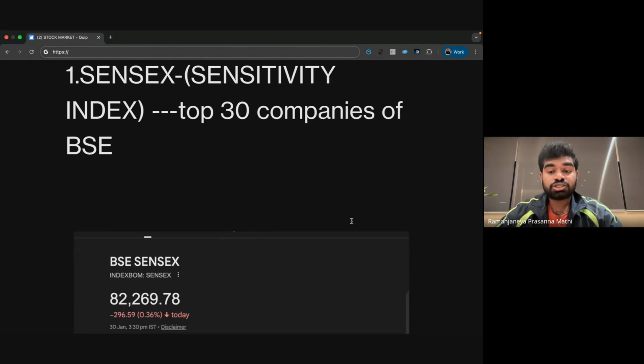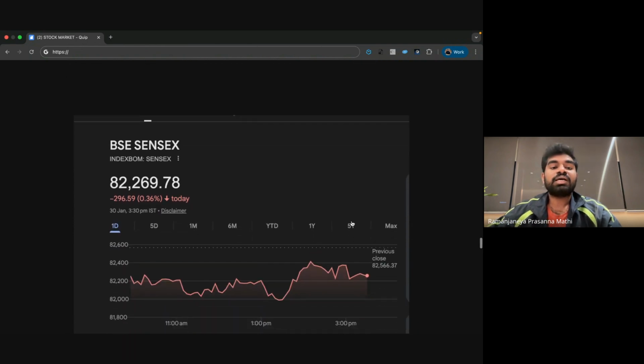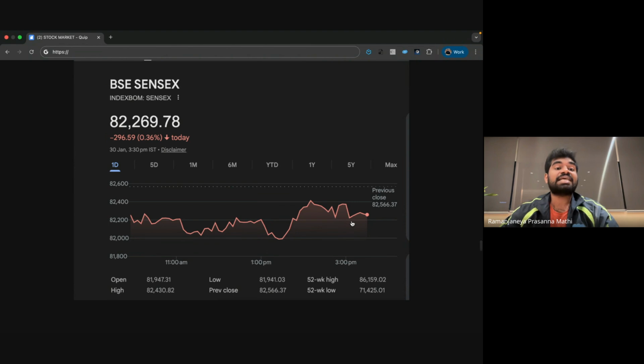Then to measure this stock market, we have two indices in India. One is Sensex, another one is Nifty. Sensex means sensitivity index. It belongs to, as I told, Bombay Stock Exchange. It will take the top 30 companies of Bombay Stock Exchange, measure the performance of those top 30 companies, and give an index. In 1875, it was somehow calculated and given a number. So it started at a random number. That number keeps on increasing over the years, and now, if you see the Sensex index, it is 82,269.